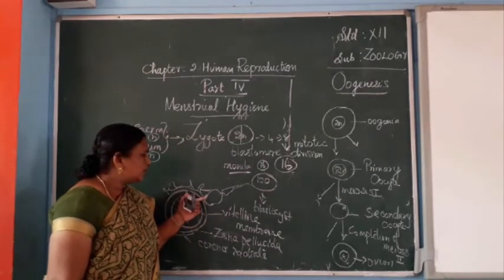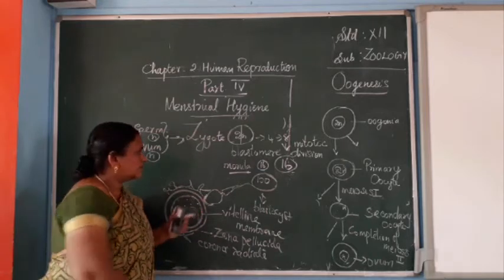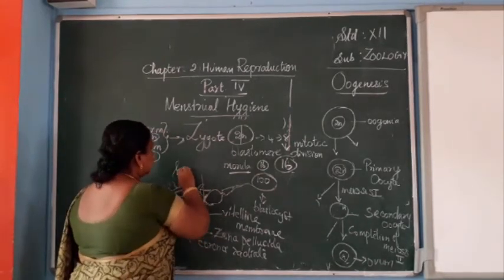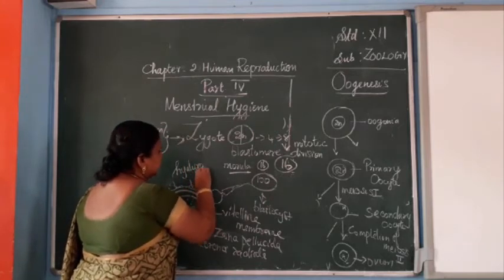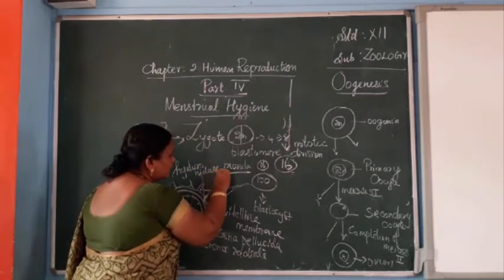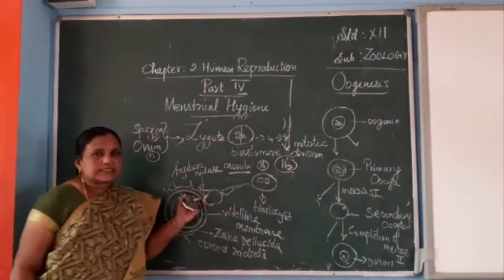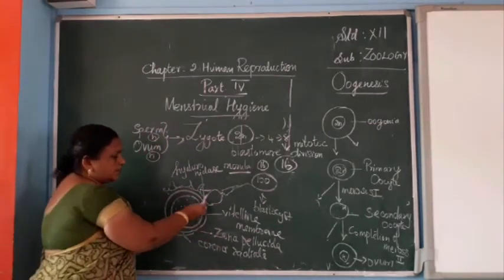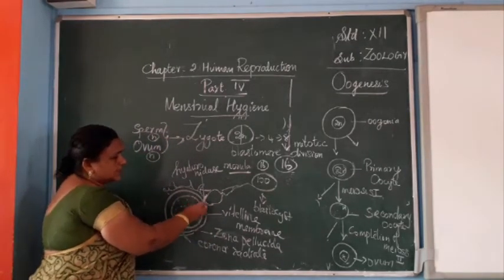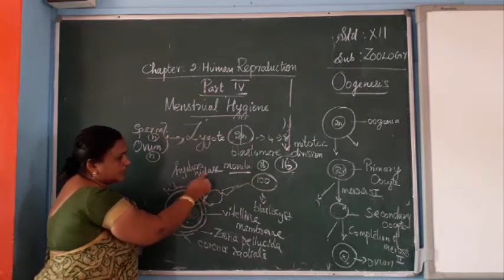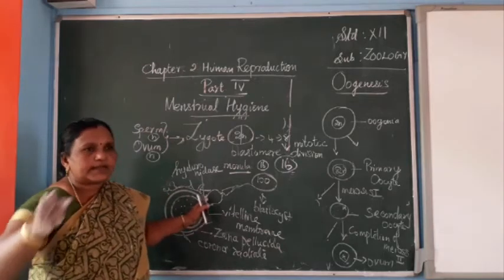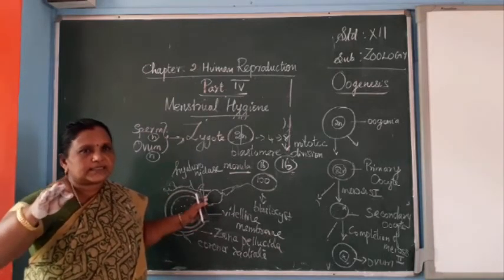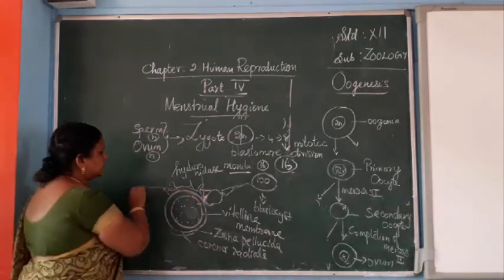Here one proteolytic enzyme is also present, hyaluronidase. This hyaluronidase enzyme is responsible for penetration. The presence of the hyaluronidase enzyme and the acrosomal cap-like structure is called capacitation.